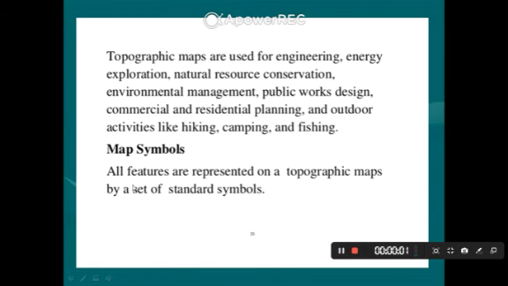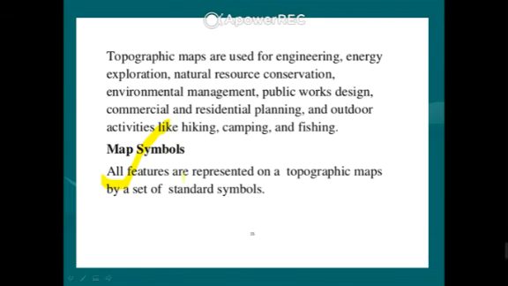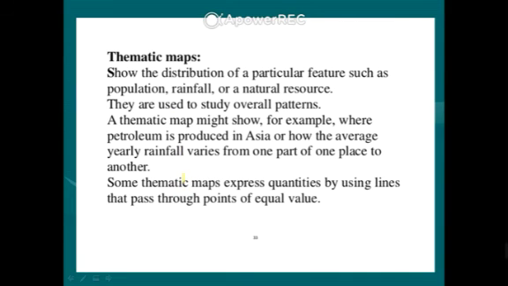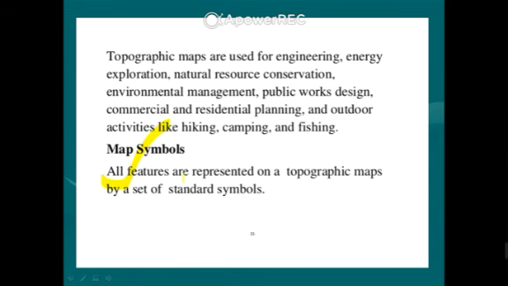Next, map symbols are important because map symbols denote the important information in a map, such as the symbol of the temple, symbol of the road, symbol of the structure, special features, church, mosque, Hindu temples. So these are the important symbols, which highlight the important structures in a map.